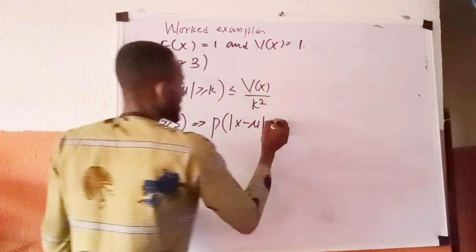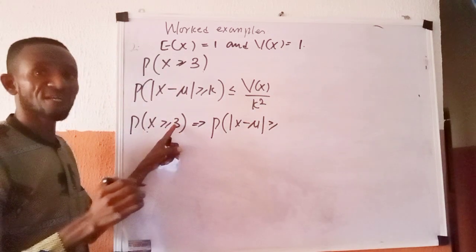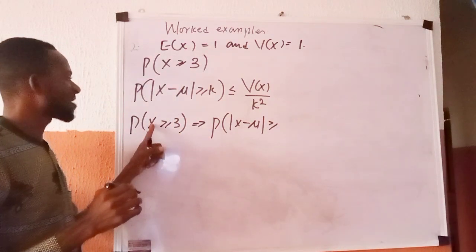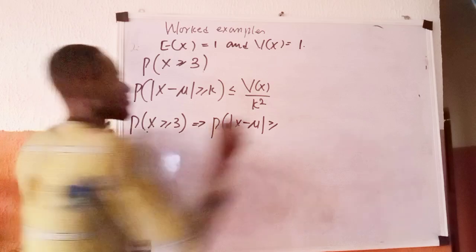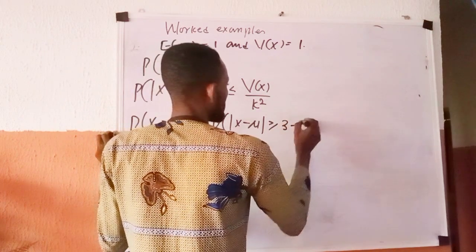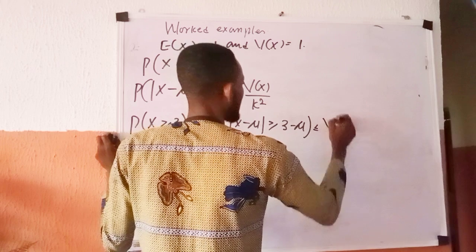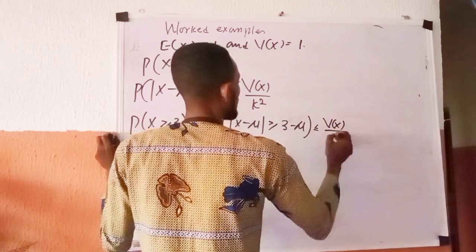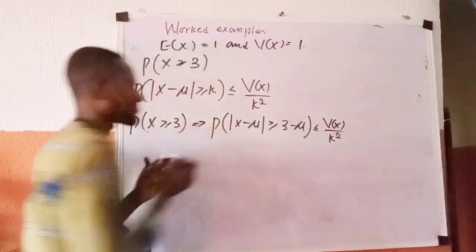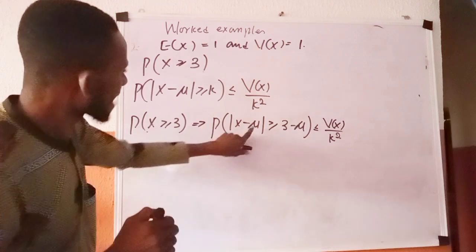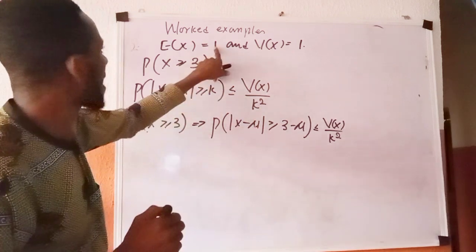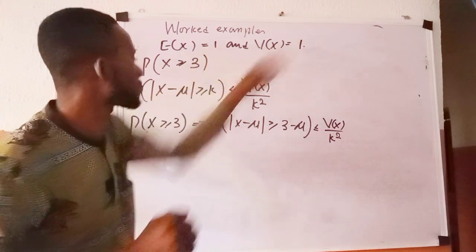Is greater than or equals, I'll come to this 3. Because I subtracted the mu here, I must subtract mu here. Greater than or equals 3 minus mu, less than or equals var of x all over k raised to power 2. But we are told that our mu is 1 and our var is 1.